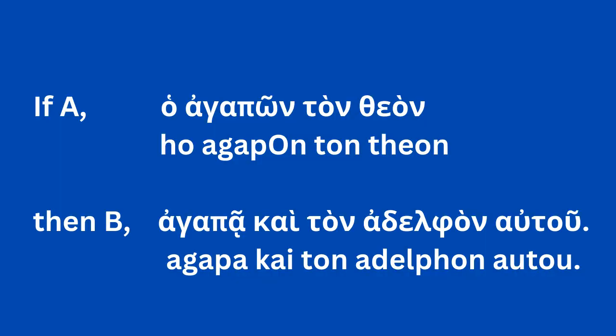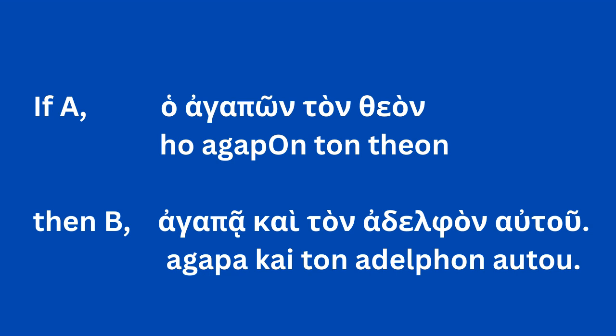So there's an implicit condition here, logically, not grammatically, okay? If A, then B. So let's take a look at the implicit logical condition. Ho agapōn ton theon, the one who loves God, A, if that applies to you, then B, agapa kai ton adelphon autou, he should also love his brother.